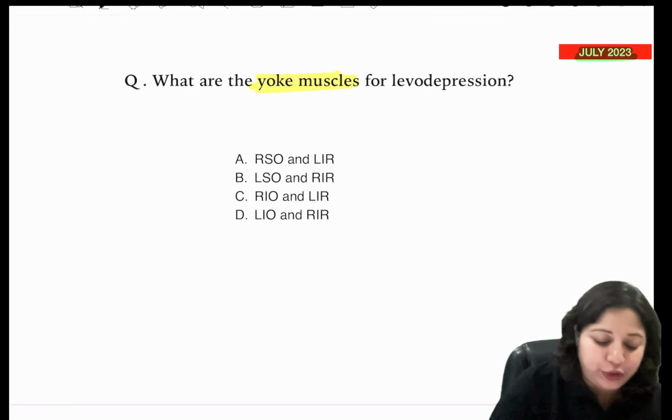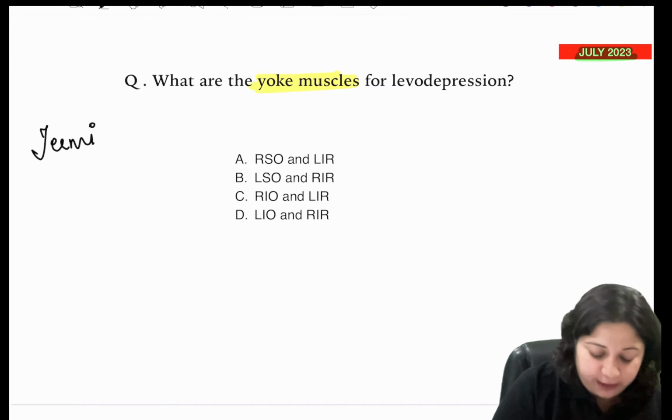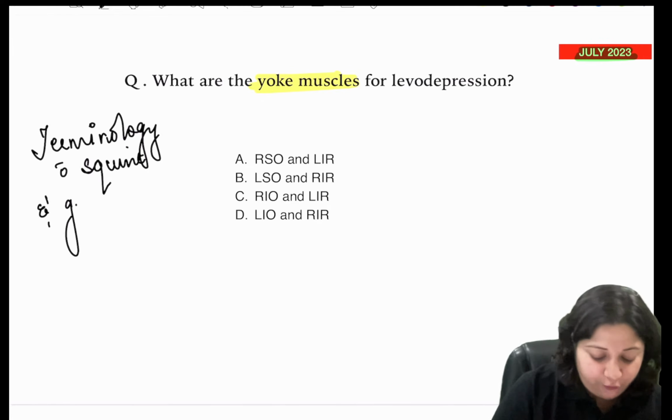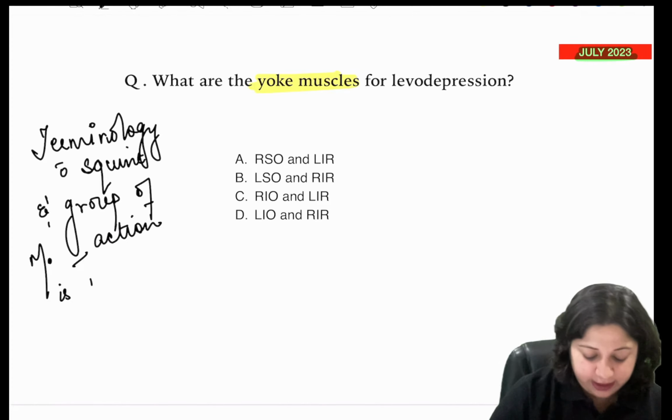So whenever we talk of these important terms, the terminology of squint and group of muscles involved, muscles, their action is important.